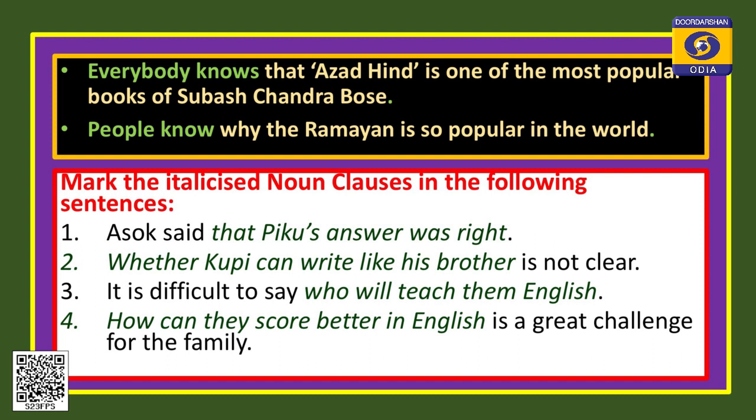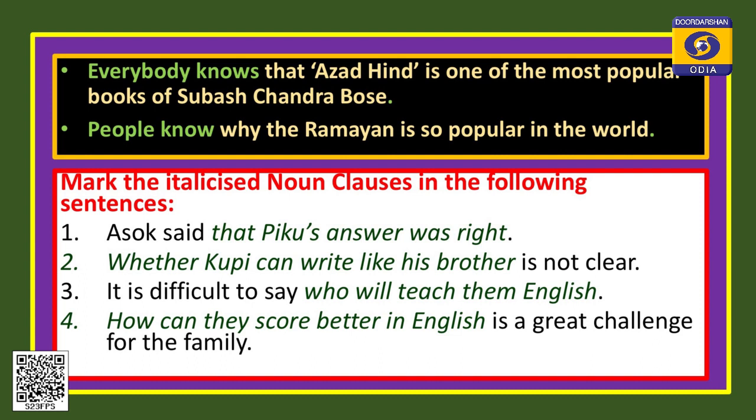In the third sentence, it is difficult to say who will teach them English, beginning from who, that is also a noun clause. And in the fourth sentence, how can they score better in English is a great challenge.